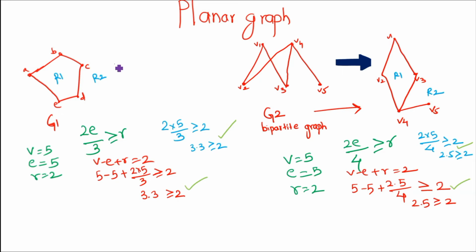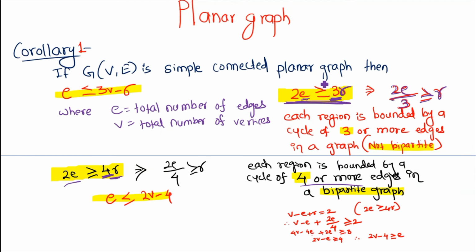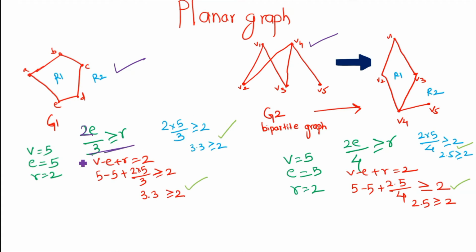So for this example, this is my simple graph, which is not a bipartite graph, and this is a bipartite graph. Is this a planar graph? If this is planar, it should satisfy these theorems. First corollary: 2e divided by 3 is greater than or equal to r. We'll use this to check whether it is satisfied or not.